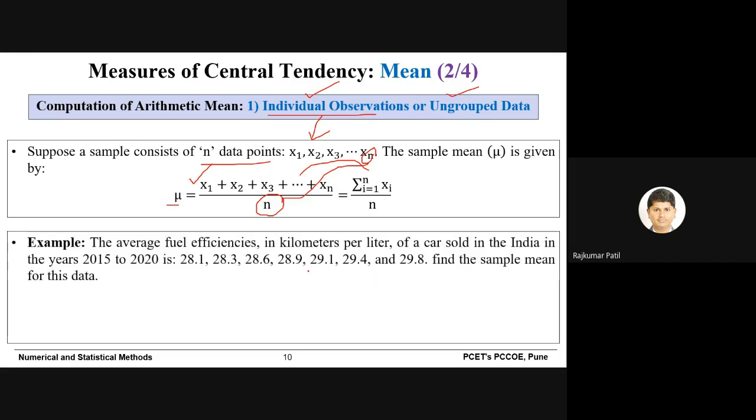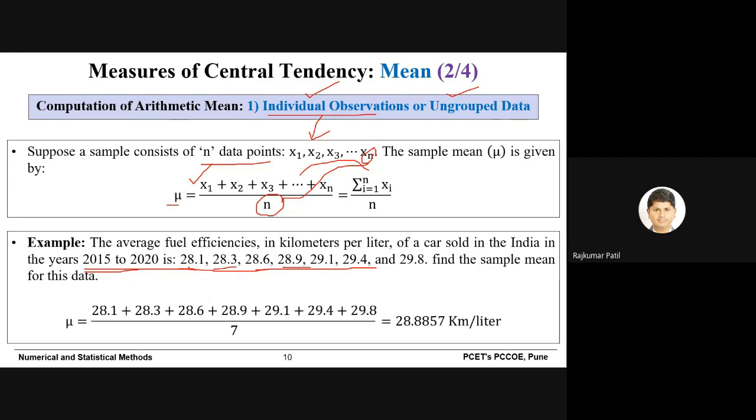We will take one example. The average fuel efficiencies in kilometers per liter of cars sold in India in the years 2015 to 20 are given, so these are the observations. The question is, find the sample mean for this data. You want to know the average kilometers per liter that a car travels.